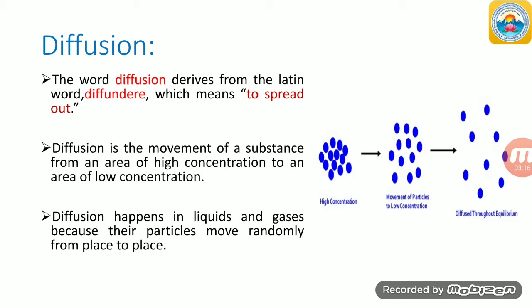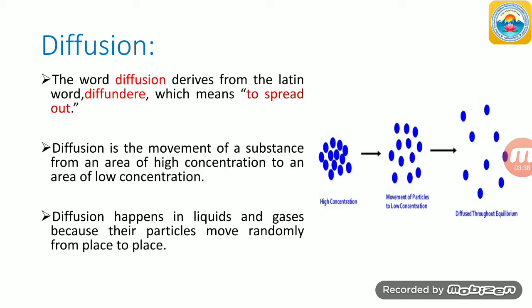What is the other point? This diffusion happens in liquids and gases. Why? Because their particles move randomly from one place to another.